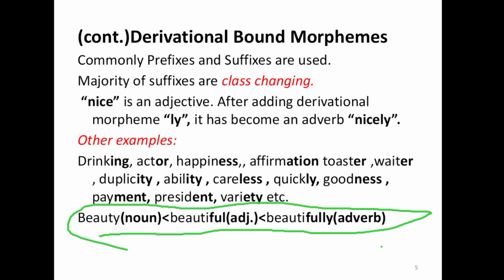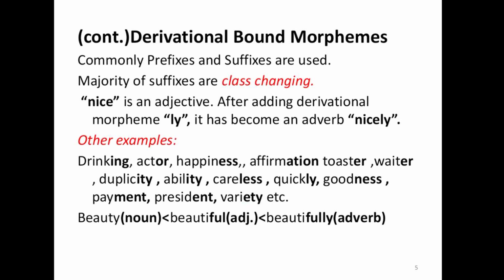Another example: beauty is a noun. If we add ful, it becomes beautiful, an adjective. And then if we add a further suffix ly, beautifully becomes an adverb. This is how new words are formed by the use of derivational bound morphemes.